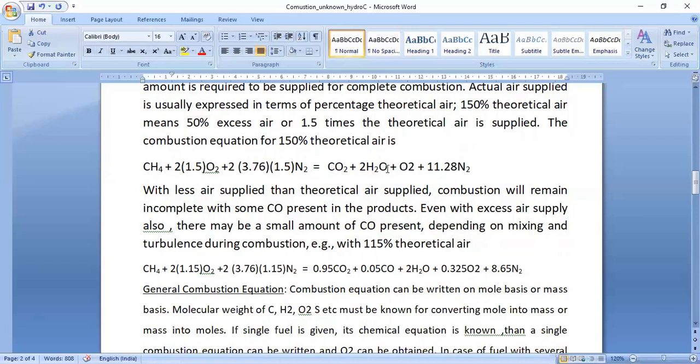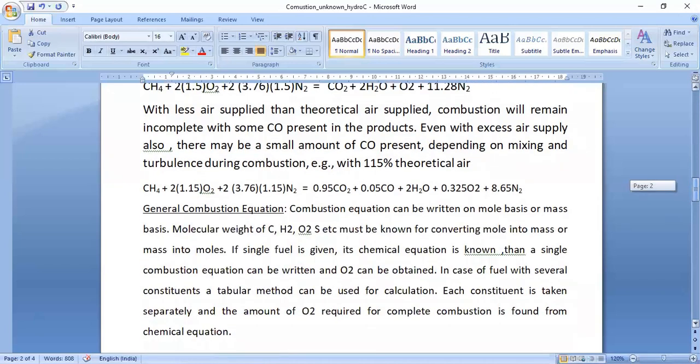In this case, all carbon converts into CO2 and all hydrogen converts into H2O. But the air supplied is in excess, hence in the exhaust there will be some oxygen also. So the products of combustion are CO2, H2O, O2 and N2.